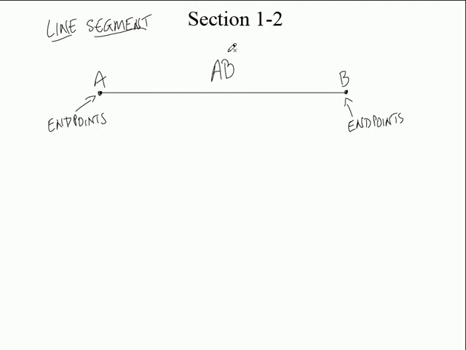We call it line segment AB, but we don't put a line with arrows. We just put the line, and that's it, just like that. We don't put any dots on that little thing. We just leave it like this. Or, just like a line, I could call it AB, or what else could I call it? BA. Line segment BA. I could call it either one of those. It doesn't make any difference. So the order that you put the line segment in does not make any difference whatsoever. We good with that? All right.